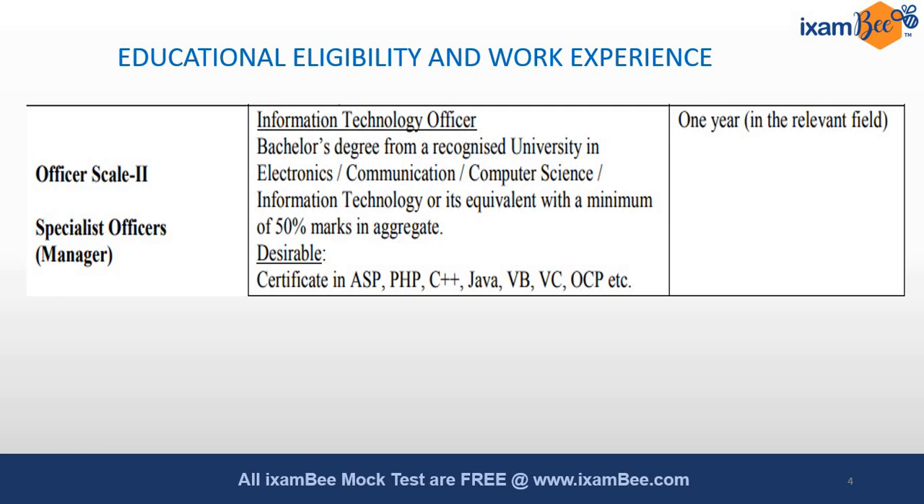Now they have decided to put one extra thing that is called a desirable qualification. So what does it mean? It means that you should have a certificate in ASP, PHP, C++, Java, VB, VC or OCP, and many other technologies are there. And if you hold a certification in any of these technologies, then this will give you an added advantage over other students, so that your chances of getting selected are higher. Desirable qualification is not an essential qualification, so it is not that if you don't have any, you can't appear.